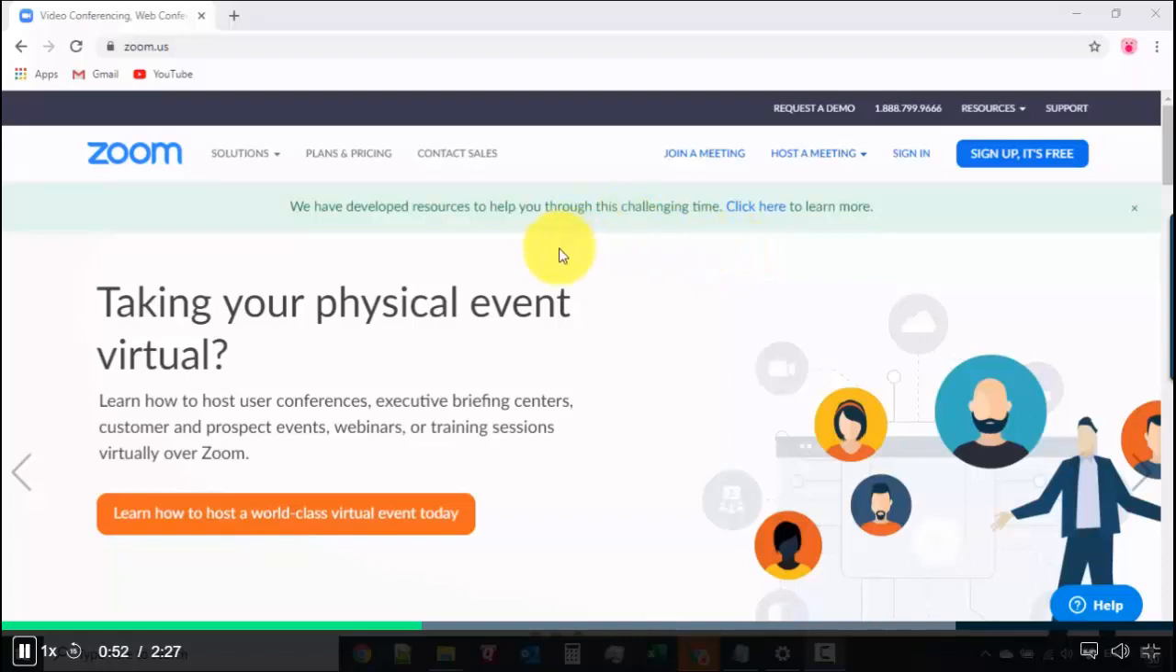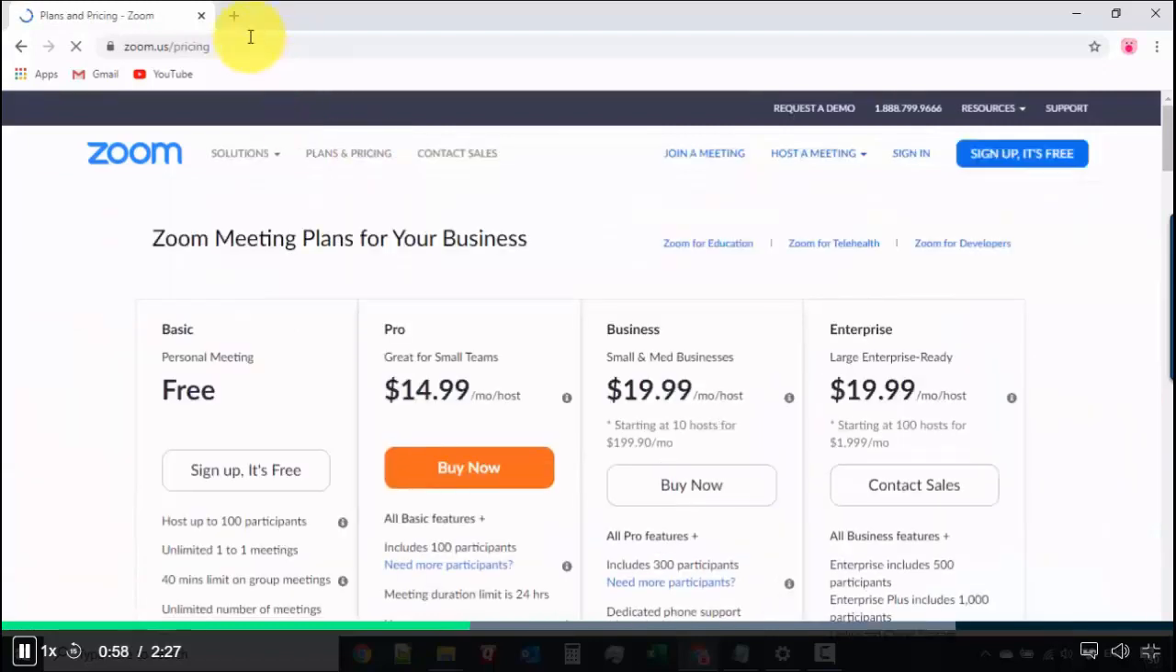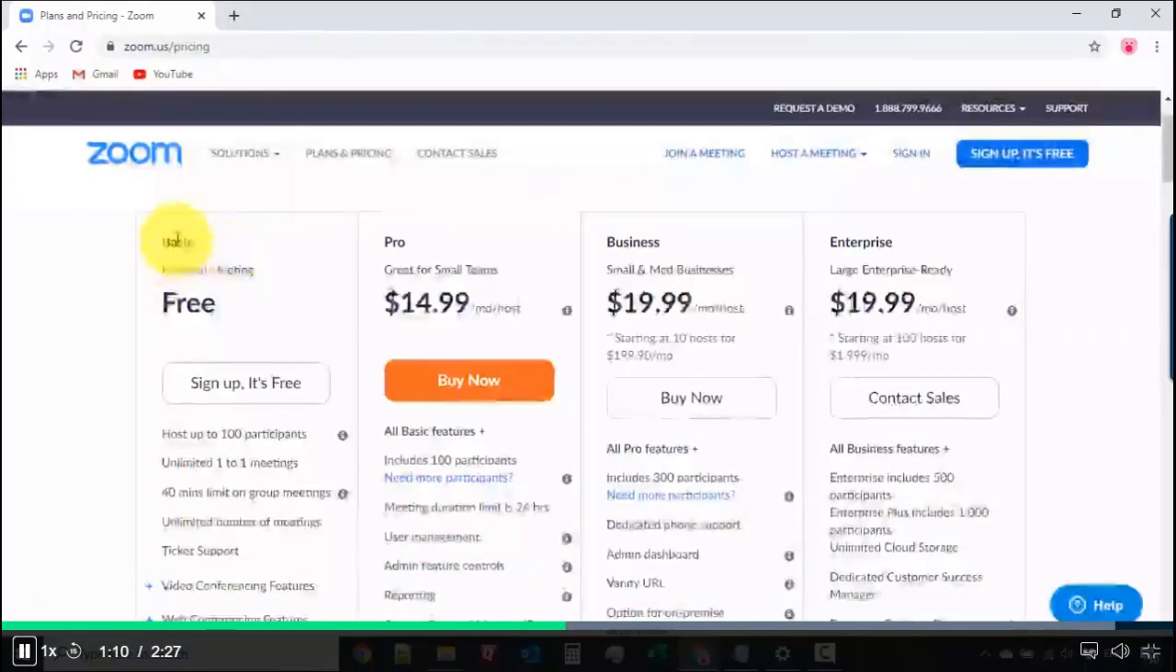Okay, so let's have a quick look first at the plans and pricing of Zoom. So let me just click on this link. The link is zoom.us. I'll also include this link so that you can go straight to the Zoom website. So over here, we have the different plans for Zoom. You can see we have the free plan, which is really cool.